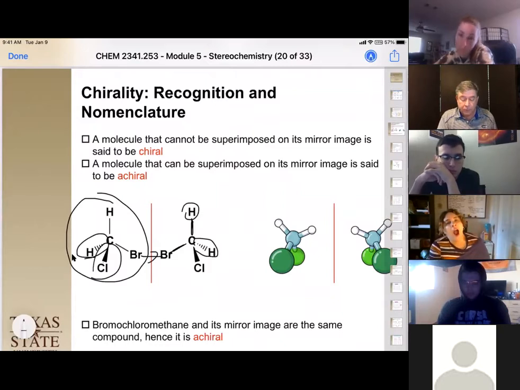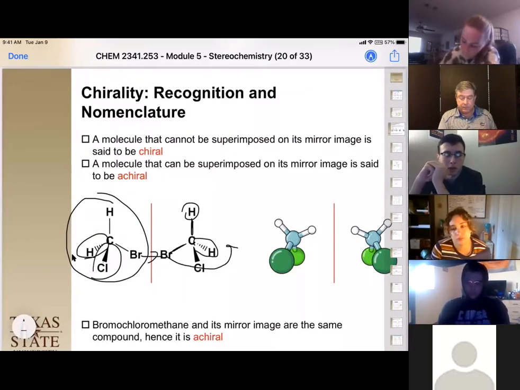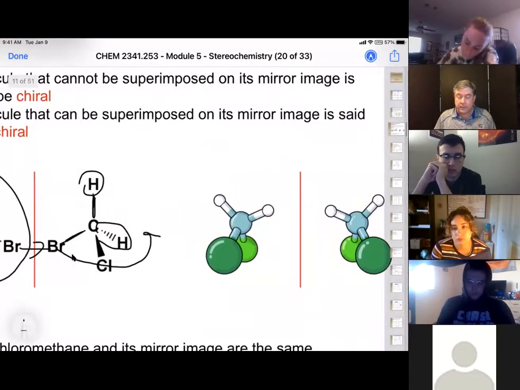If we were to rotate this 180 degrees, our hydrogen would be sticking out, our chlorine would be sticking back, and the bromine and the hydrogen would still be in the plane. Okay, so maybe that's hard to see. Let's draw it in the ball and stick right here. So let's look at this.